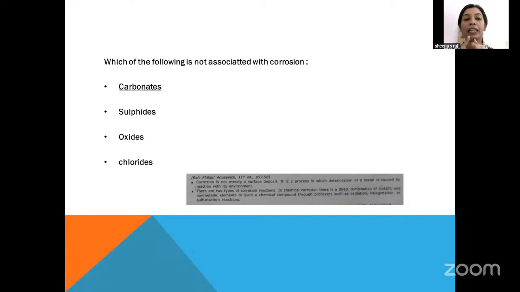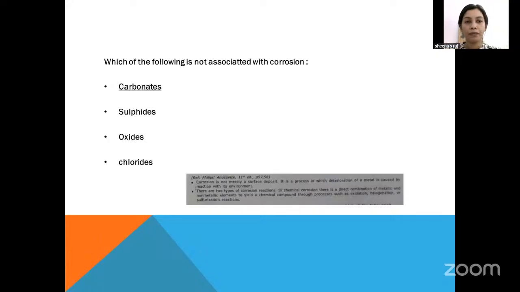The first is oxidation taking place. Next is halogenation taking place, with various halogens like chlorides, etc. And sulfidation taking place. So these three important reactions take place when corrosion happens. So please keep this in mind. But carbonates are not formed in most of the cases.